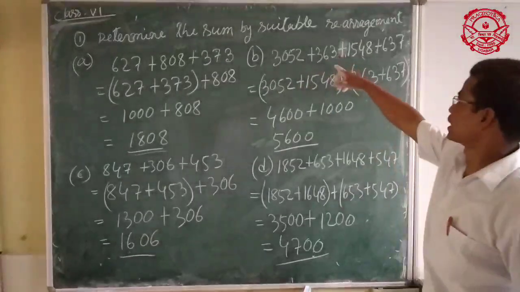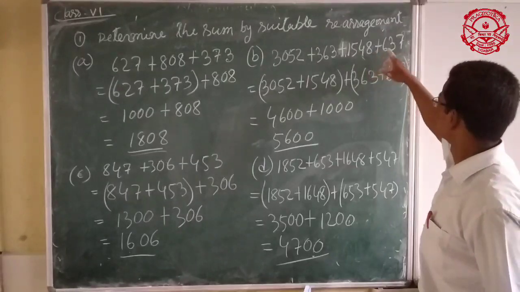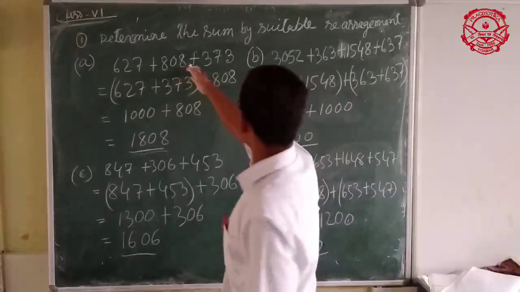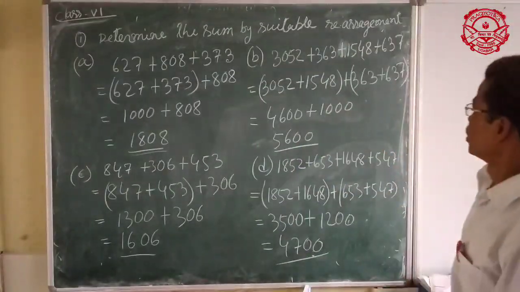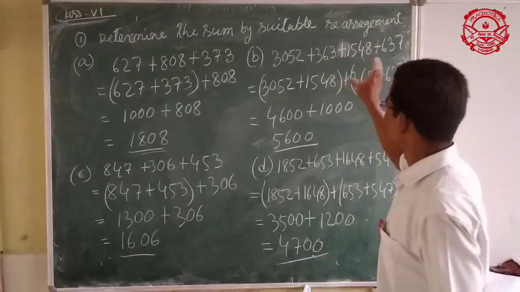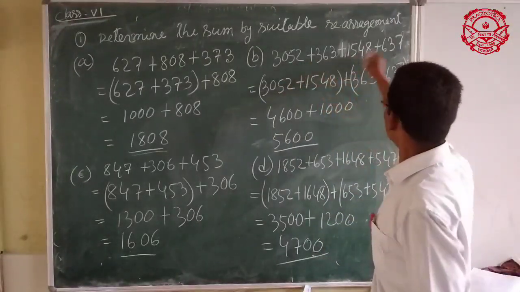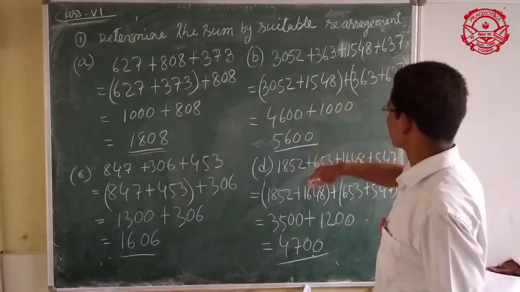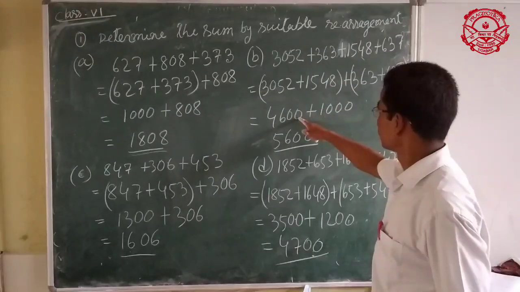3052, 363, 1548 plus 637. So here are four numbers. Students, what will you do? First you have to make a group: 3052 grouped with 1548, because 8 plus 2 equal to 10.